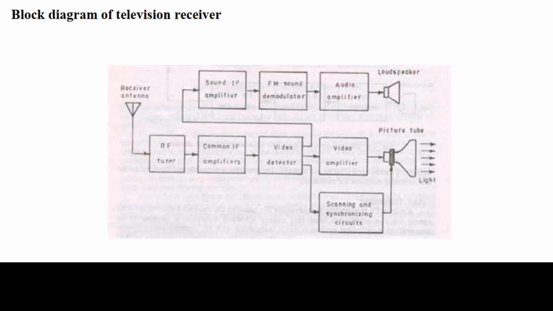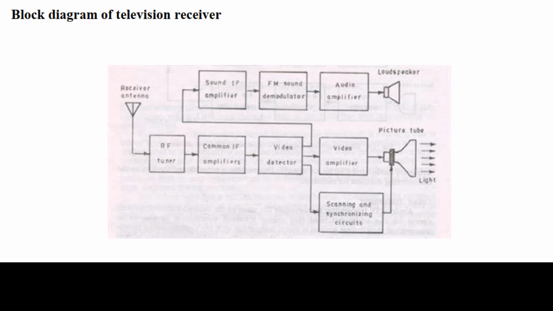The audio section consists of an amplifier for the difference frequency, which in the USSR is 6.5 MHz, a frequency detector for the audio signal, and a low frequency amplifier from which the audio signal is fed to a high quality acoustic system, usually composed of several loudspeakers.